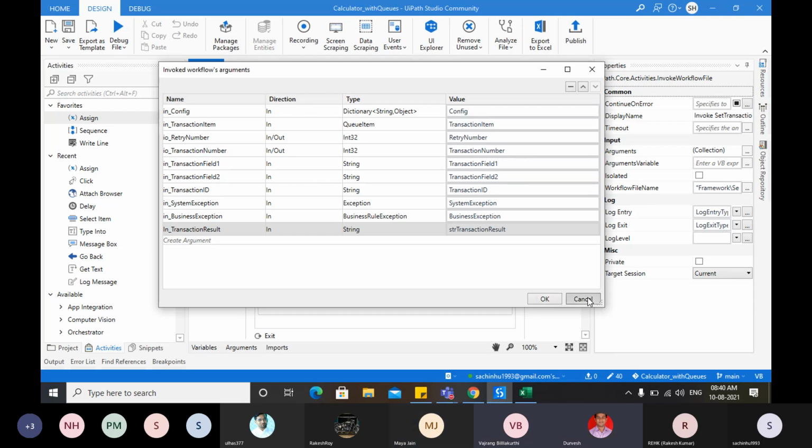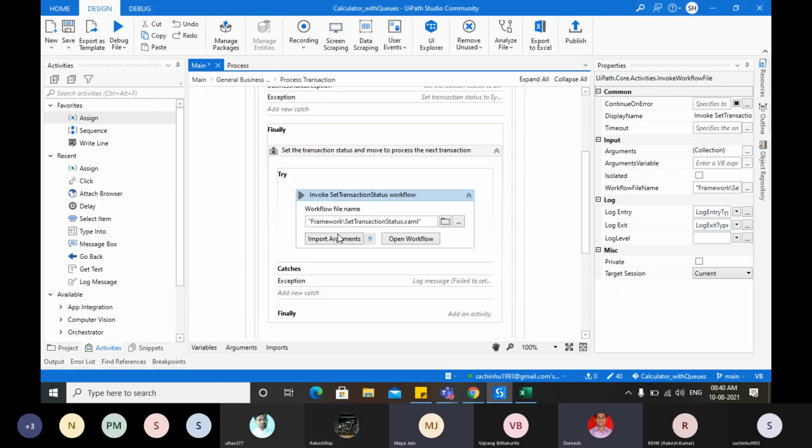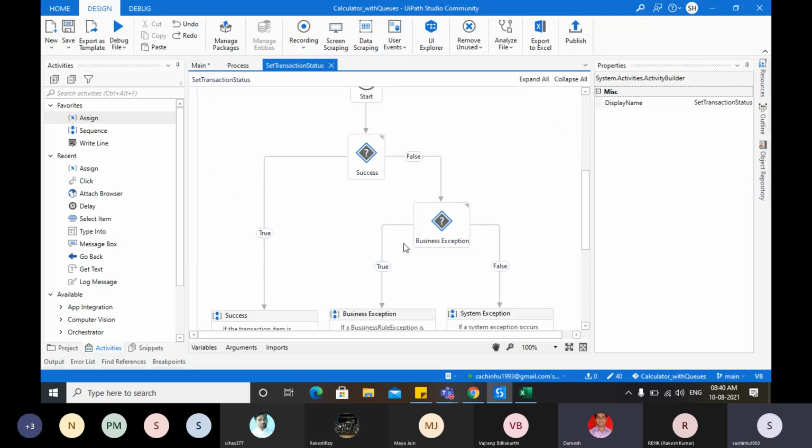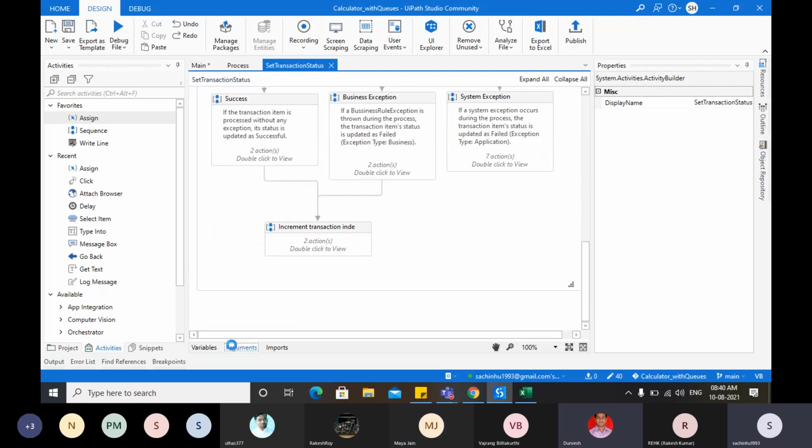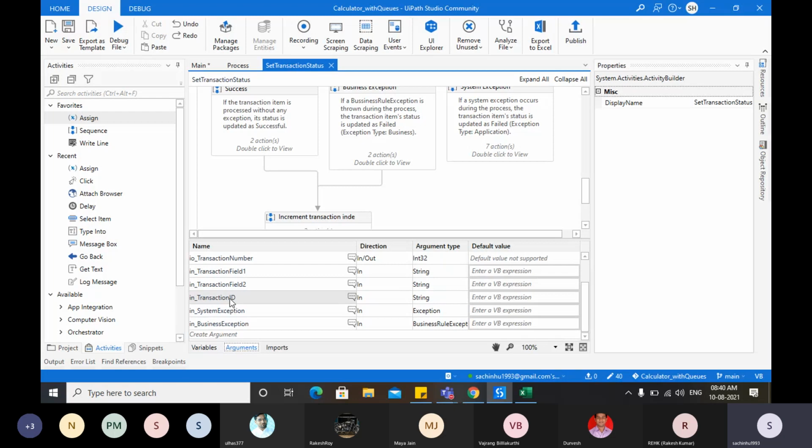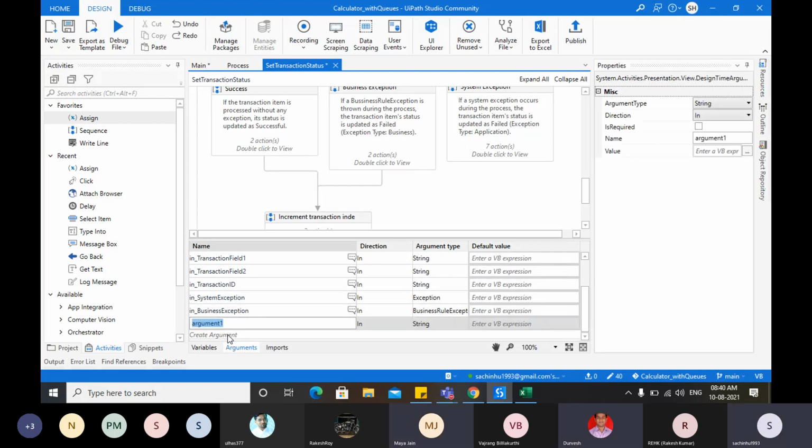Now delete this argument, Sachin, and go to the workflow and then create the same argument. Hit cancel and go. We'll save it. Open the workflow. Now go to arguments, scroll down, and create here in underscore transaction result. Small i.